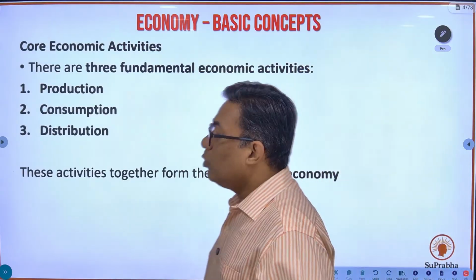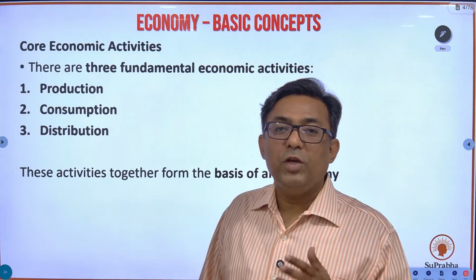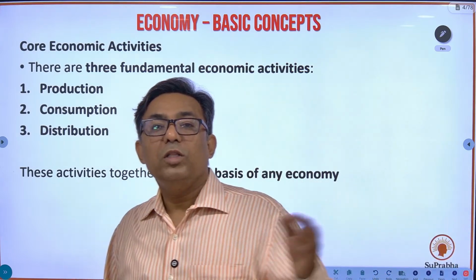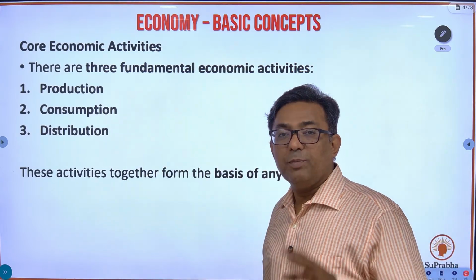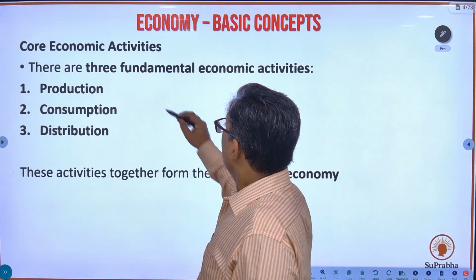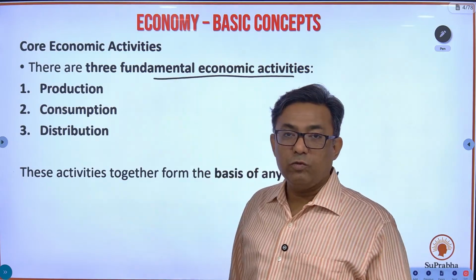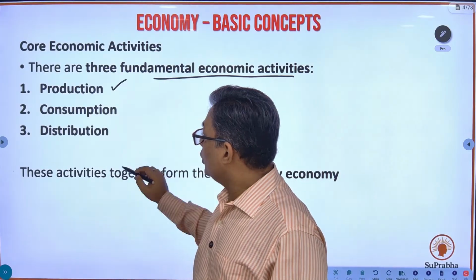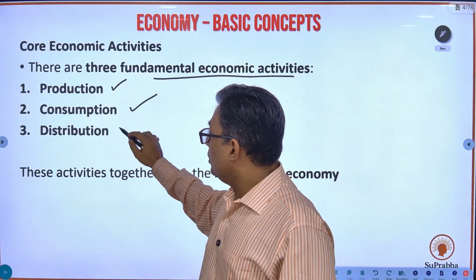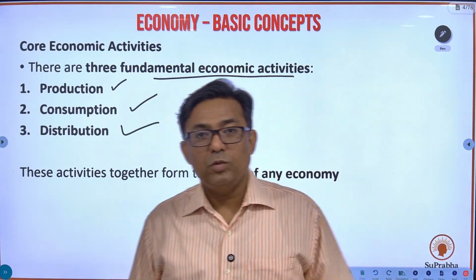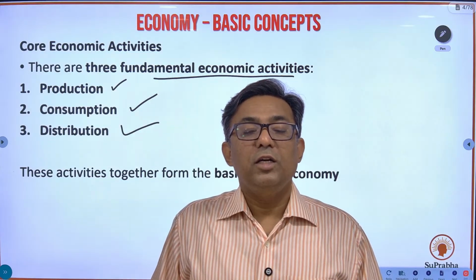So today we are going to go for the basic concepts, and in the future sessions we'll understand that perspective. There are three fundamental economic activities which economy is concerned with: production, consumption, and distribution.